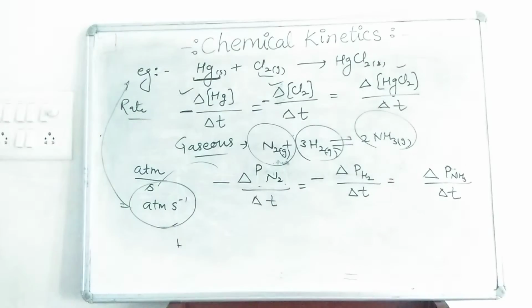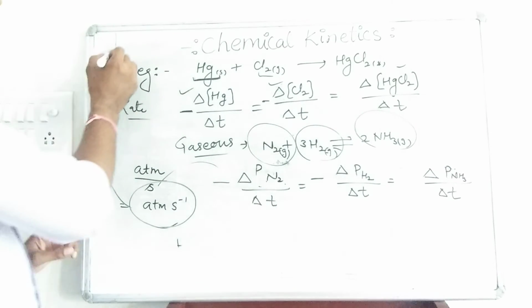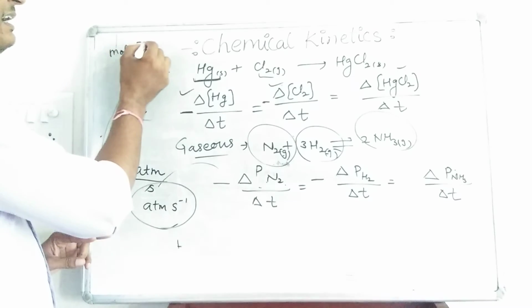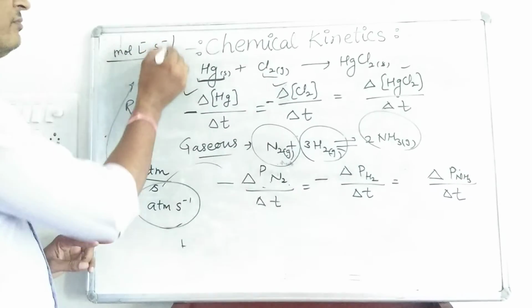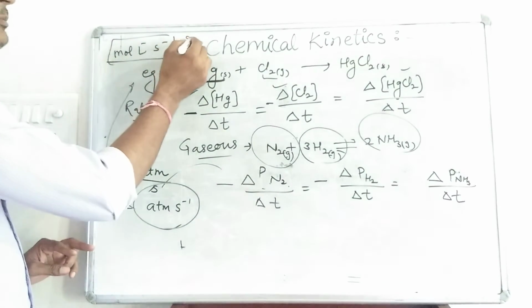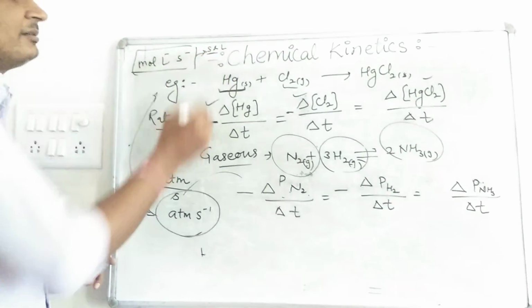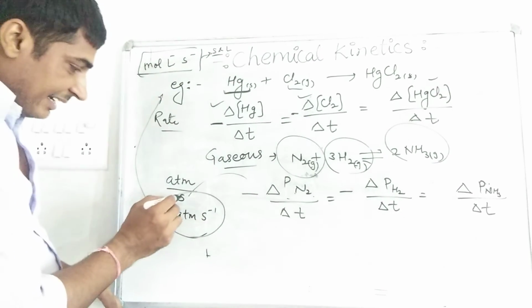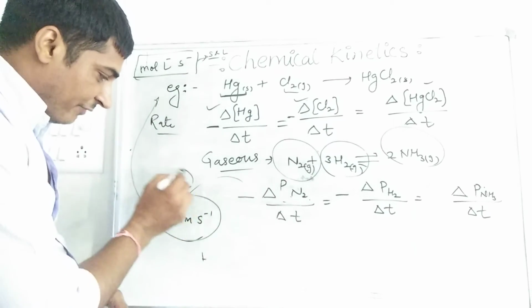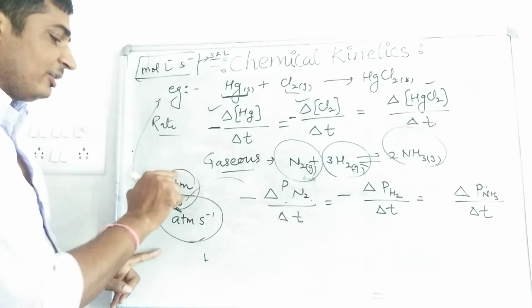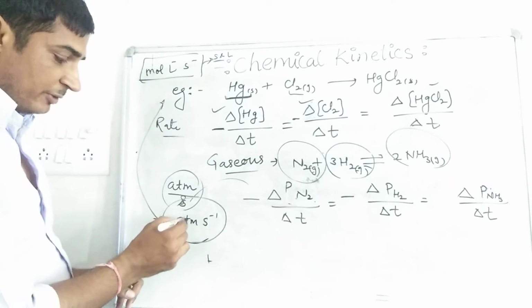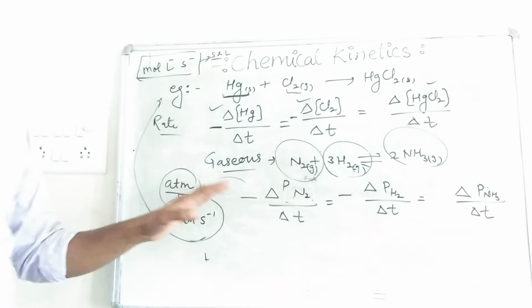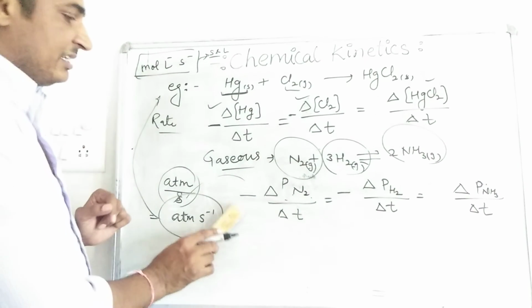So the rate of reaction has two units. One is mole per liter per second when the reactants and products are solids and liquids. If the reactants and products are in the form of a gas, at that time the unit of rate of reaction would be atmosphere per second.